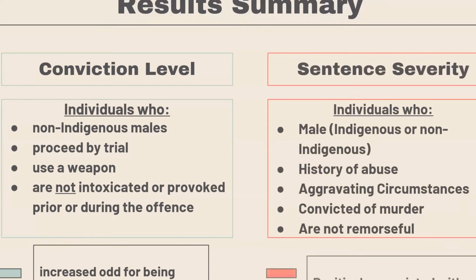Okay. And so just to summarize my results, individuals who are non-Indigenous males, proceeded by trial, use a weapon, and are not intoxicated or provoked have an increased likelihood of being convicted of murder compared to manslaughter. For sentence length, individuals who are male, have a history of violence against their partner, have aggravating case circumstances, are convicted of murder compared to manslaughter, and are not remorseful for the homicide, are positively associated with more severe sentences. And the next slide.